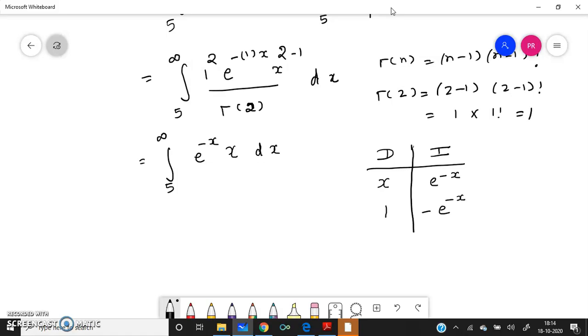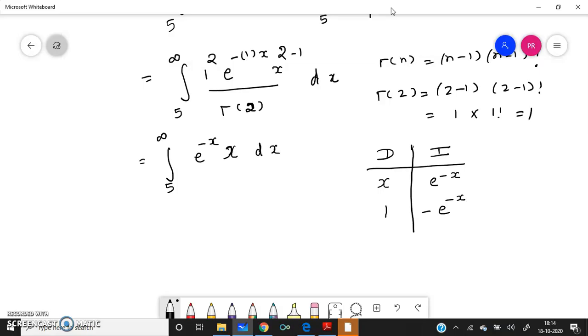You write D here and I here, and x is given. If you differentiate x once more, it becomes 0, so you take x in the differentiation column. And e to the power of minus x, if you integrate it, gives minus e to the power of minus x.